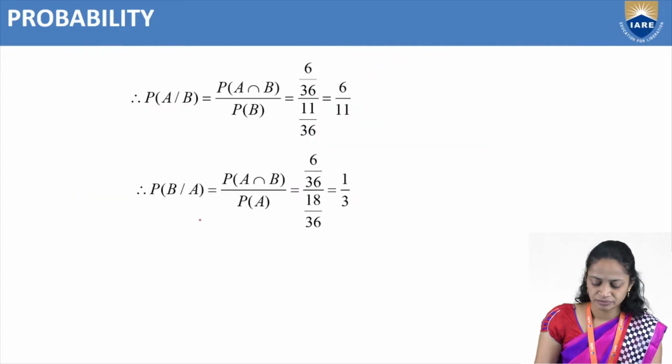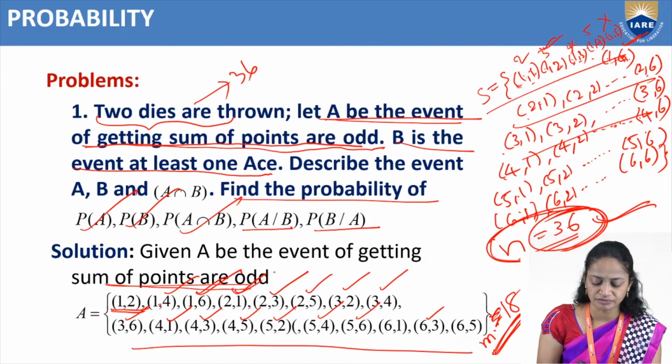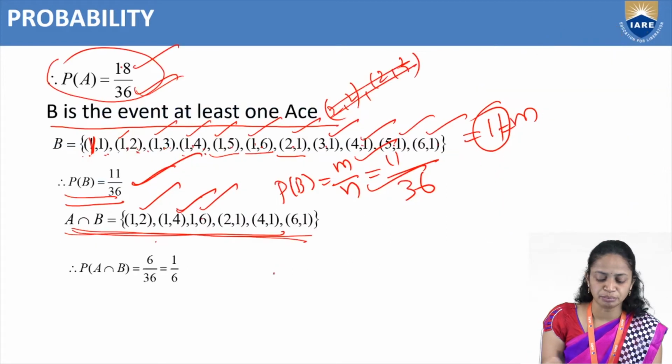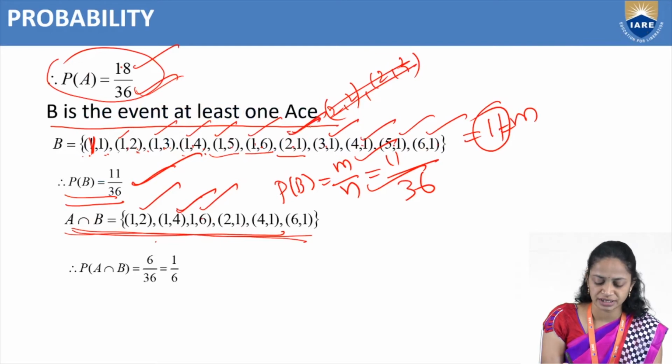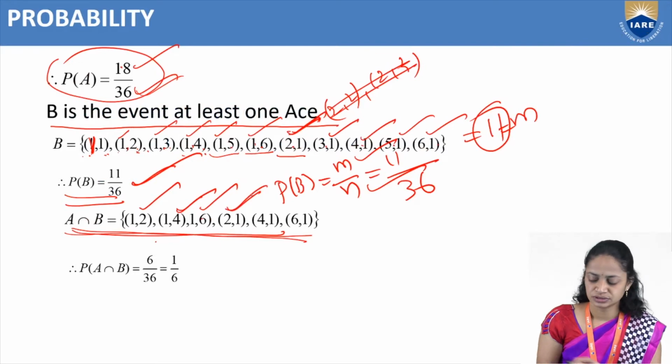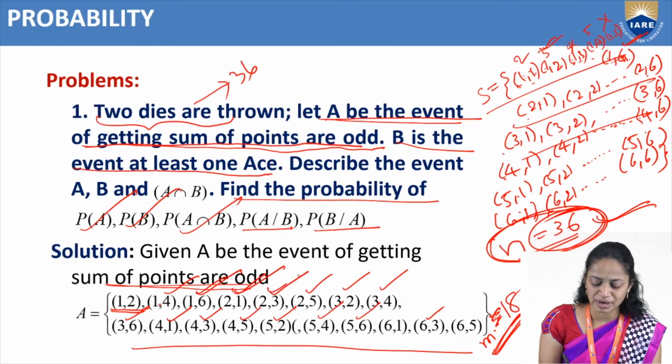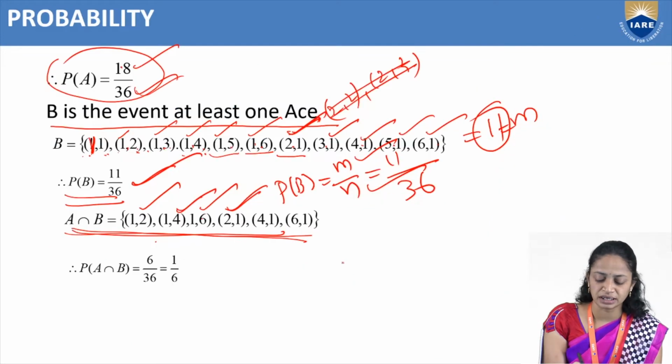Like that, in A we have 2 comma 1, and in B we also have 2 comma 1, so we take 2 comma 1. Next, here we have 2 comma 3. In A we have 2 comma 3, but in B 2 comma 3 is not there.